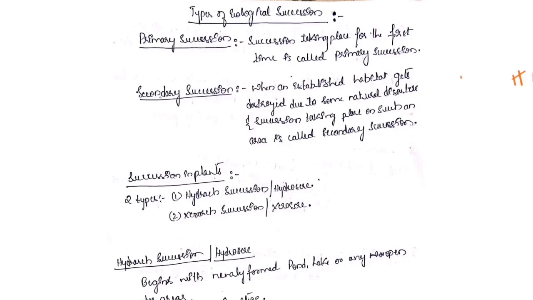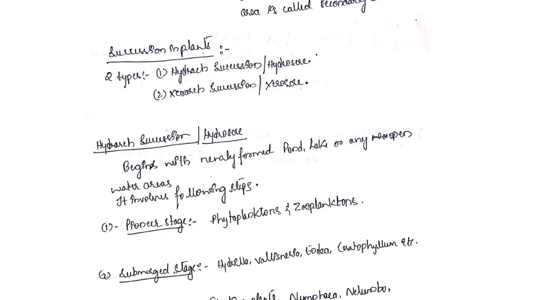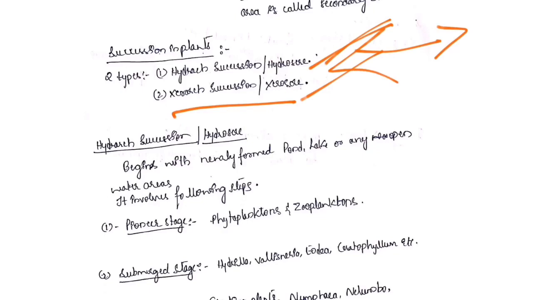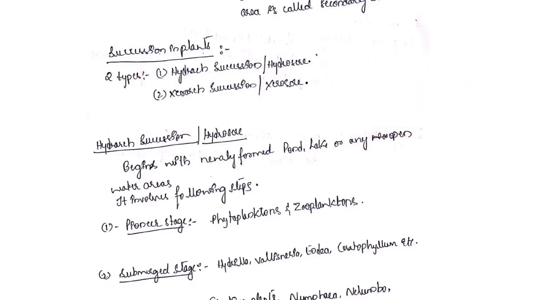Now let's go with only the primary succession. The primary succession has two types. One is hydrarch succession, another one is xerarch succession. Hydrarch succession is also called hydrosere. Xerarch succession is also called xerosere. Succession taking place within the water is called hydrarch succession or hydrosere, and succession taking place on dry land or on bare rock is called xerarch succession or xerosere.